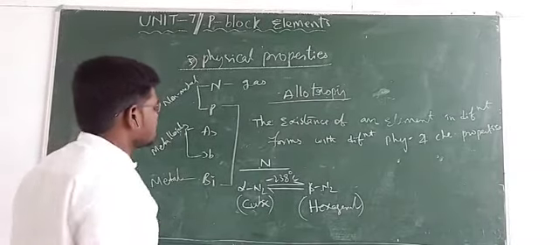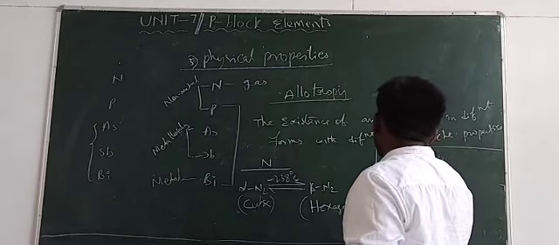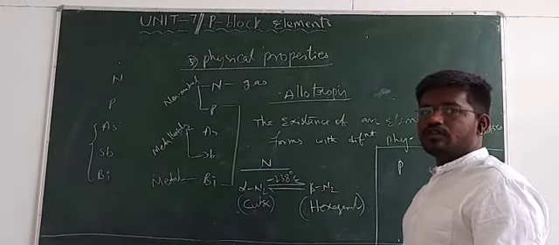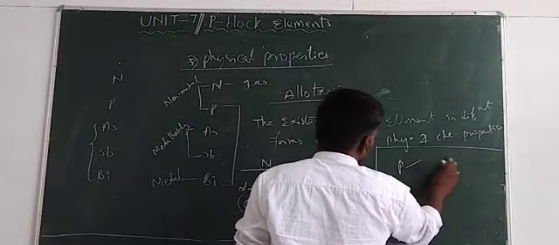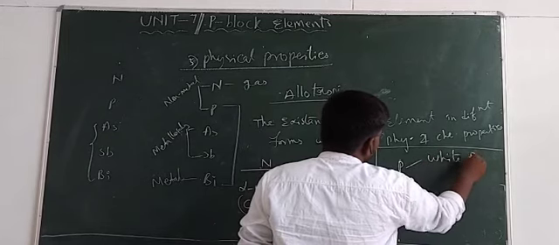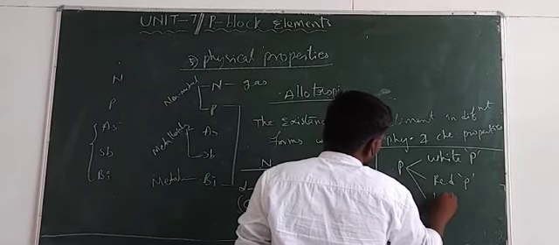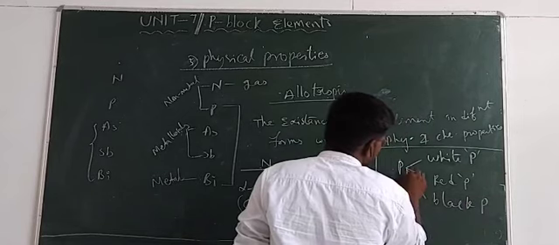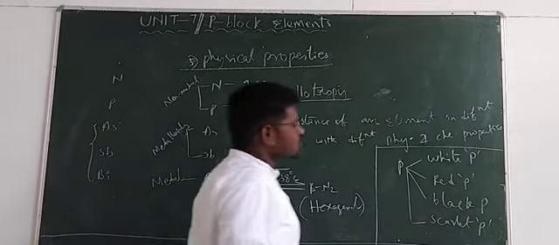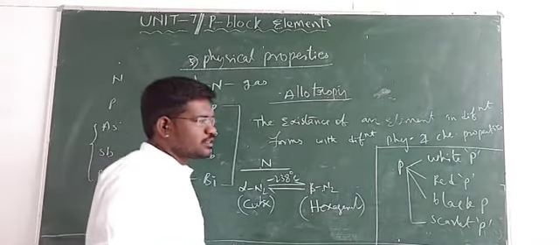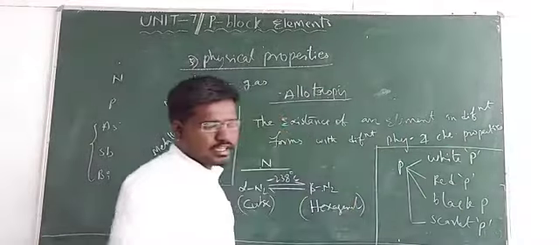And the next one, phosphorus. So here the phosphorus allotropic forms are very important. Phosphorus exhibits four types of allotropic forms. First one here, white phosphorus, and second one is red phosphorus, and the third one is black phosphorus, and fourth one is scarlet. So these are the four different types of allotropic forms of the phosphorus. Regarding all these allotropic forms of the phosphorus, we will discuss in upcoming classes, right?